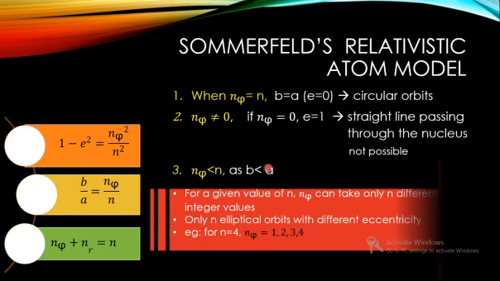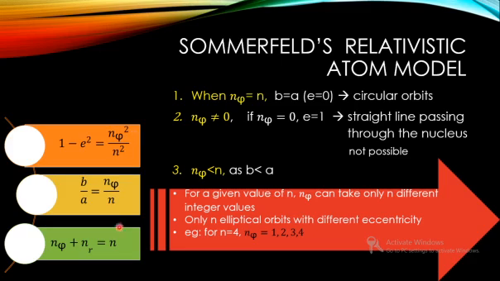So which are the possible values considering this equation? For any given value of n, n phi can take only integer values, and those values are limited up to n. That is, if n is equal to 4, n phi can take only 1, 2, 3 up to 4. Each value of n phi corresponds to different elliptical orbits with different eccentricity.